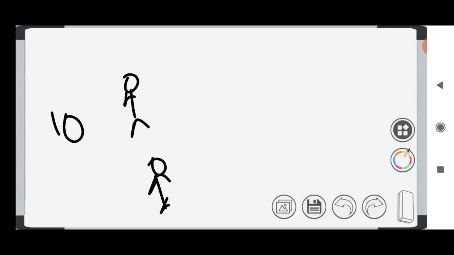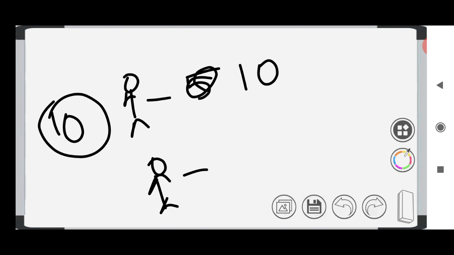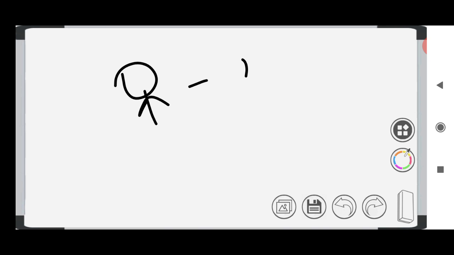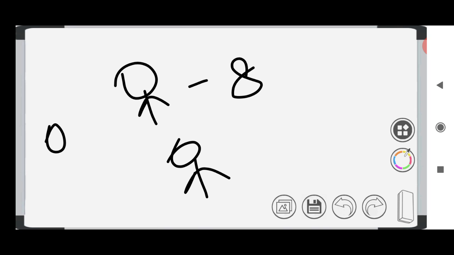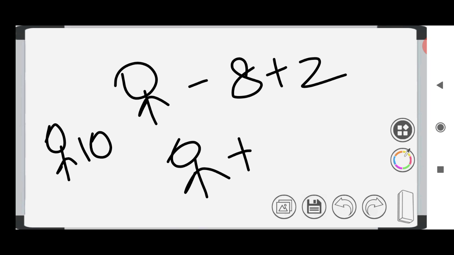Whereas equity is different. Say in the equity case, you have 10 rupees and two persons, and you need to distribute this 10 rupees between the two. Let us say that this person has 8 rupees, this person has no money, and you need to distribute this 10 rupees among these two. Then you will give 2 rupees to him and 8 rupees to him. If you are giving in this manner, then it is called equity. You are giving amounts so that they can come equal.